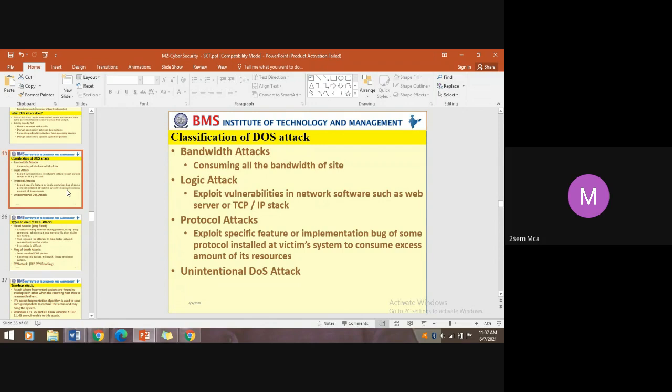You are exploiting the protocol. Exploit a specific feature or implementation bug of some protocol installed at the victim system to consume an excess amount of resources.